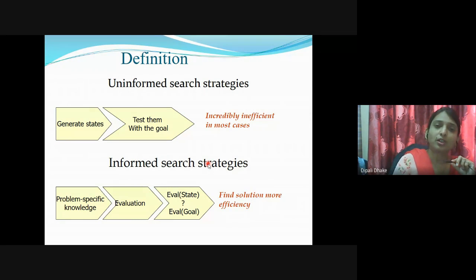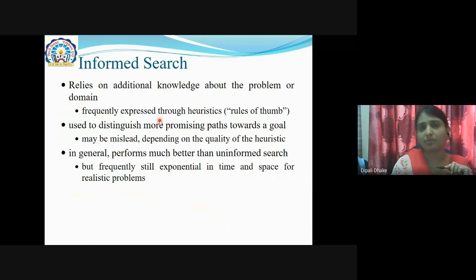But when we use the informed search strategy, this technique can access the heuristic function and the problem definition. It has problem-specific knowledge. Evaluation is done by the heuristic function, evaluating the state and the goal, comparing these two and finding the solution more efficiently than the uninformed search. This is the difference between informed and uninformed search.